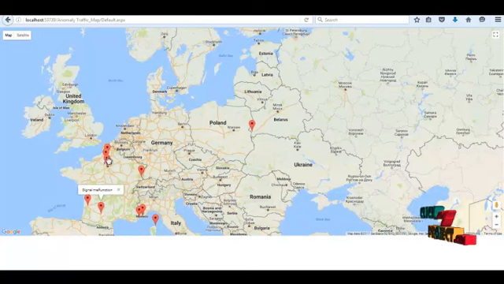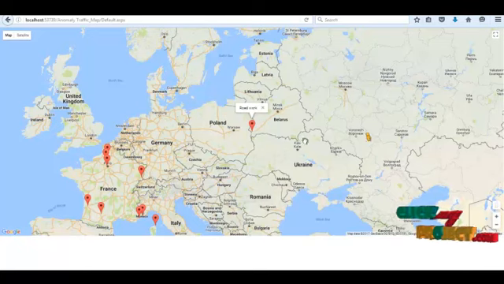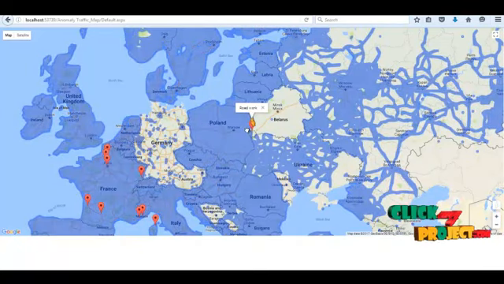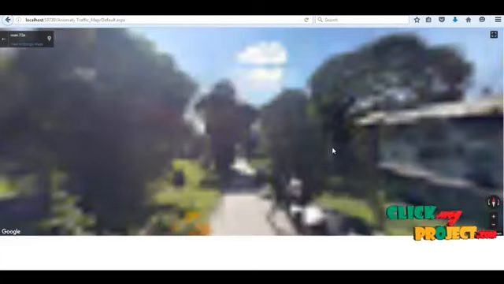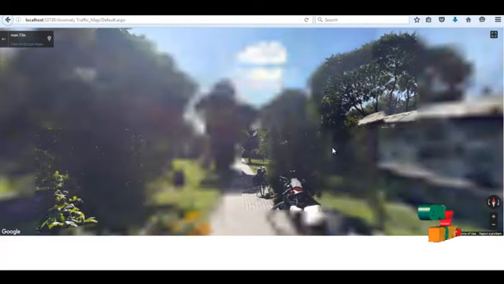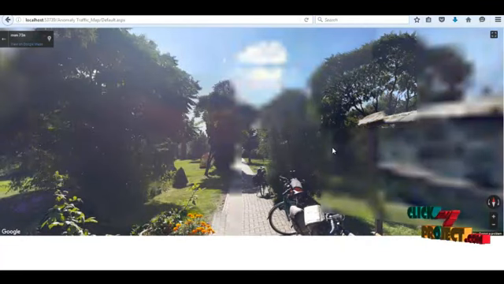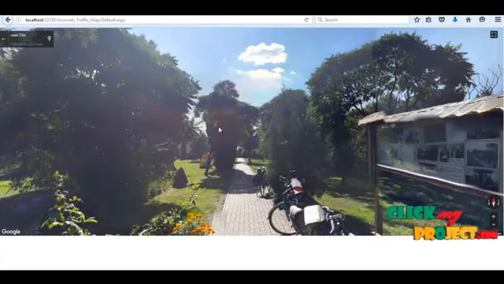So the user can view the anomaly causing traffic using this map, and if the user wants to go to this traffic location, click this page. We can go to the street view of the particular place using Google Maps.